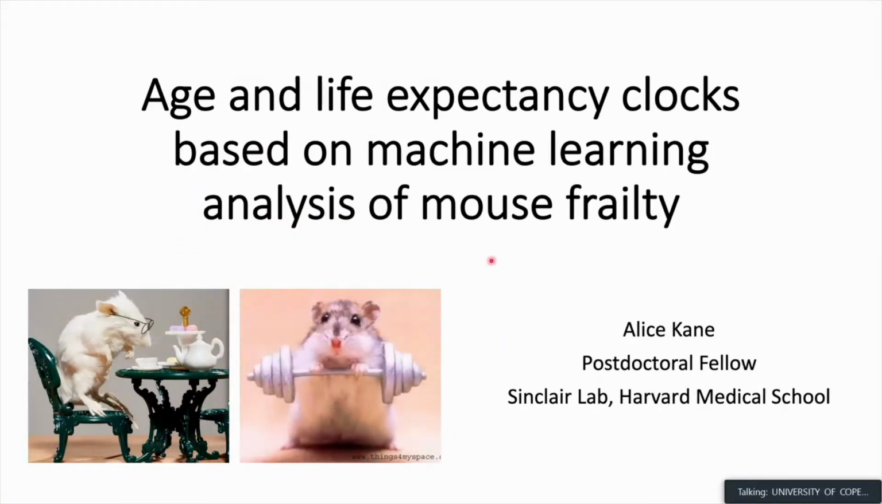Well, thank you so much, firstly, to the organizers for the opportunity to talk about our work today. I will be talking about age and life expectancy clocks based on machine learning analysis of mouse frailty.